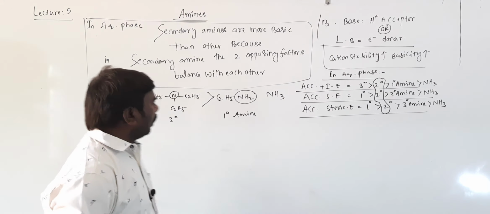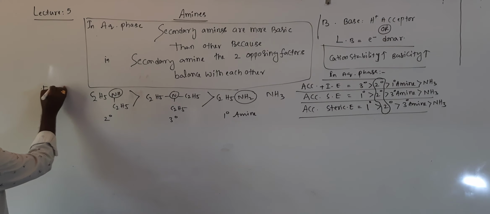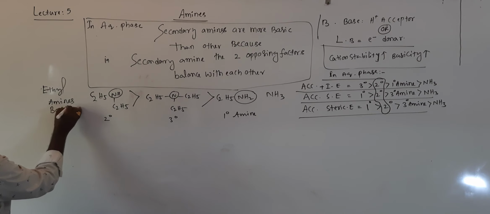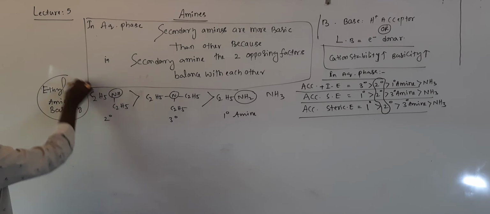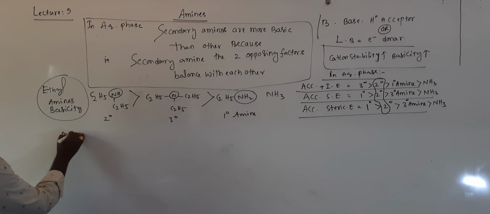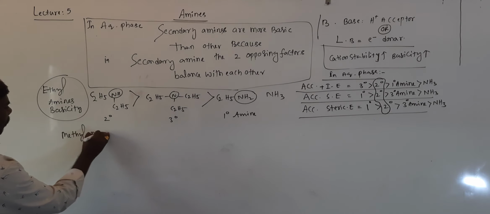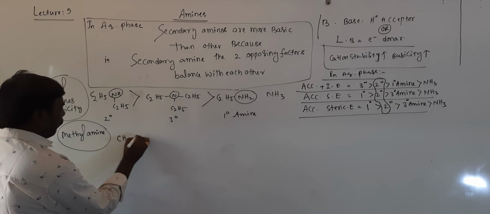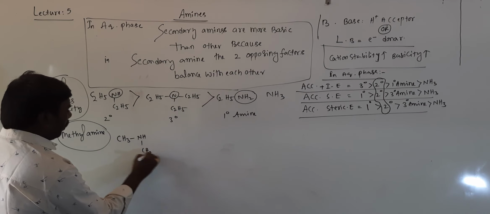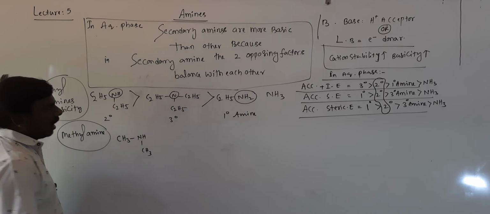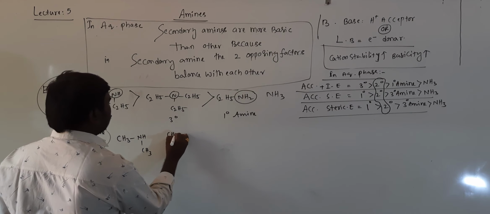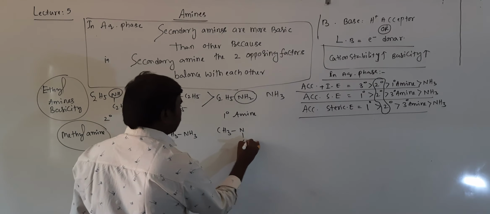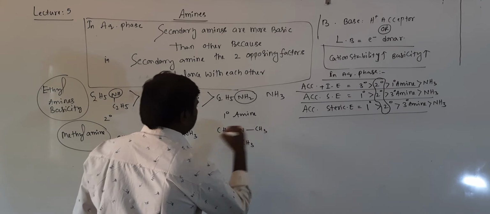Right, students? These are ethyl amines. Ethyl amine basicity order. Now methyl amines: if I take methyl amine, then again the same thing, secondary first, students, no confusion at all because two opposing factors are there. Now CH3NH2, it is CH3 N CH3 CH3.